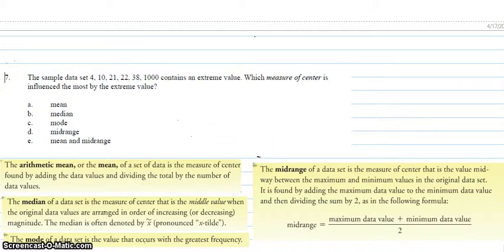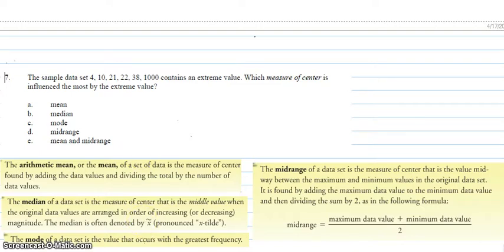The mid-range of a data set is a measure of center that is the value midway between the maximum and minimum values in the original data set. So, in the presence of an extreme value in a given data set, both the mean and mid-range are influenced the most. Yes, I did just give you the answer, which is E, but that's because the mean is the average of all the scores in a data set, and the mid-range is the average of the highest score and the lowest score. So an extreme value can highly affect the value of the mean and mid-range.